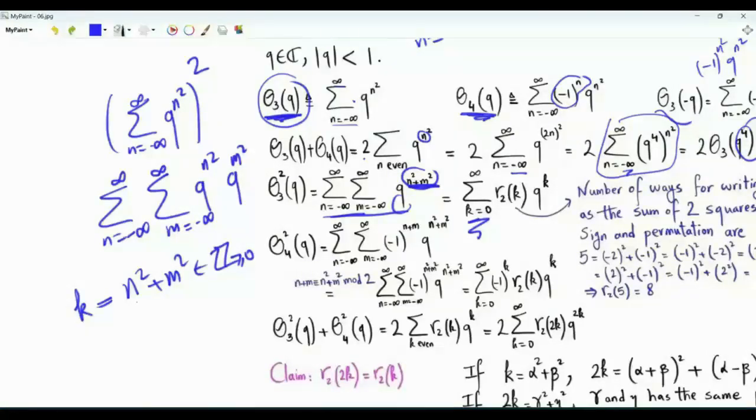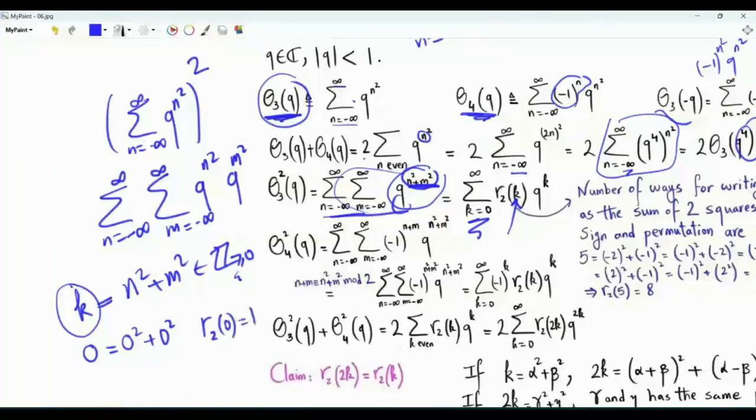This is k. If we replace n squared plus m squared by k, the question is how many of those terms in the double sum are q to the power k, where k is some given non-negative integer. The term q to the power k in this double sum is repeated a number of times equal to r sub 2 of k. R sub 2 of k is a number theoretic function that tells in how many ways the non-negative integer k can be written as the sum of two squares. 0 can be only written as 0 squared plus 0 squared.